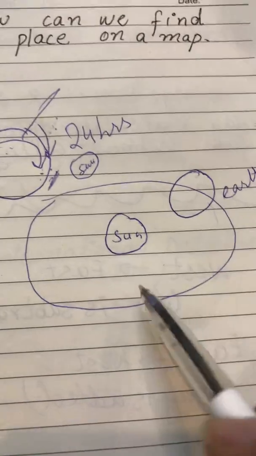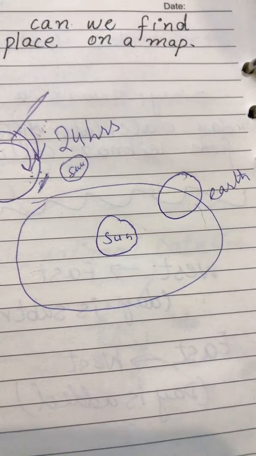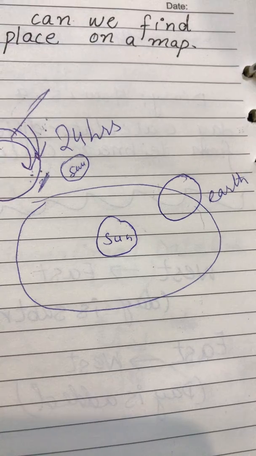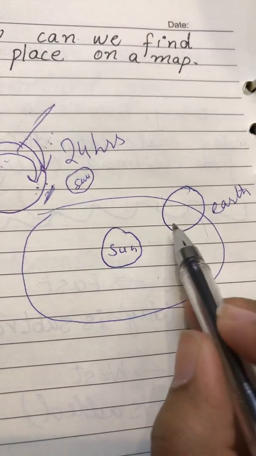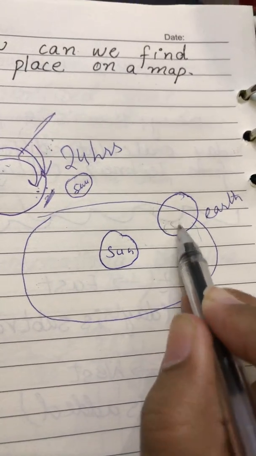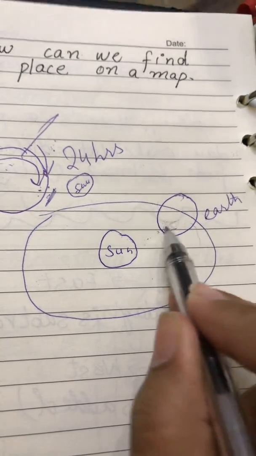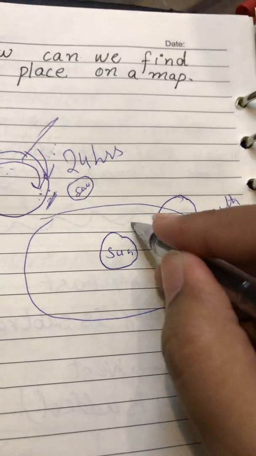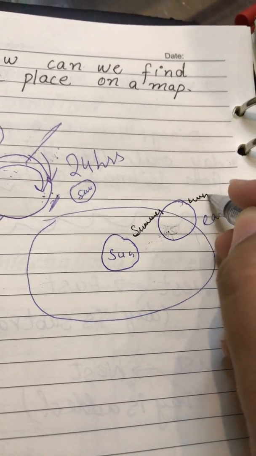Similarly, you can assume that this is the earth and it is revolving around the sun. When it is revolving, in the countries that are facing the sun at this time it will be summer, and at the same time winter in the others.